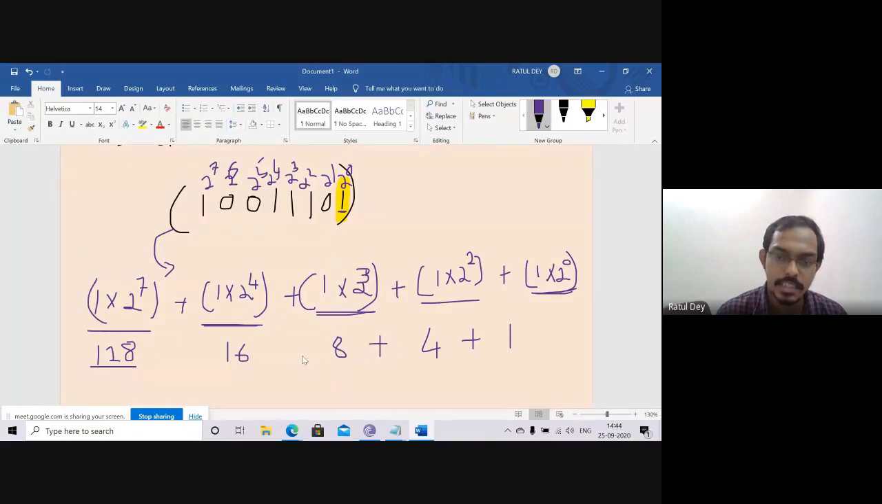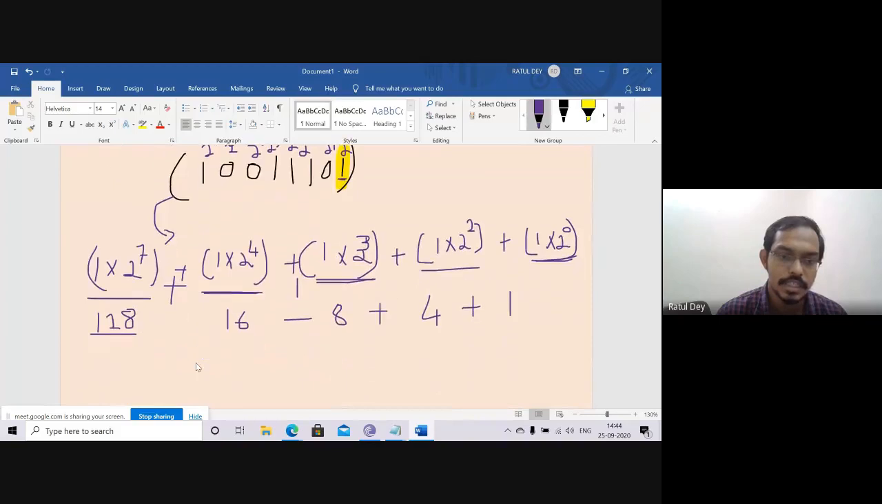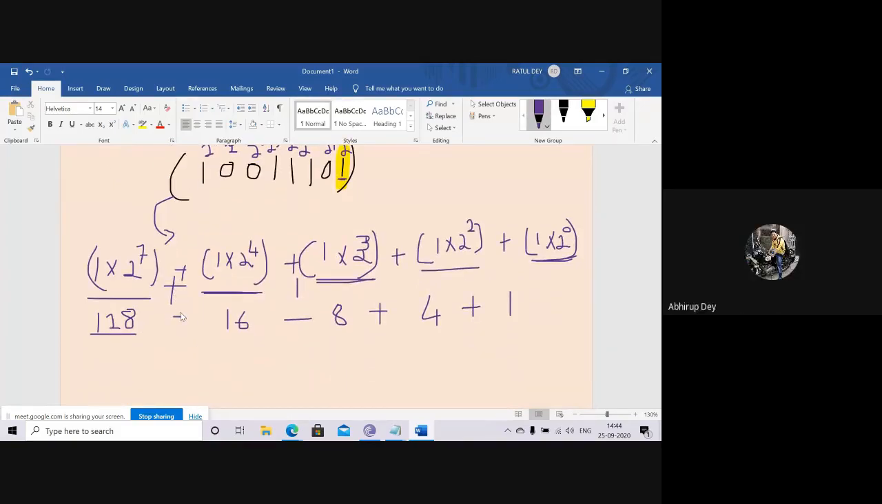So can we add these numbers? So you can get the result. So what is the result? Can anyone say? 157. So it is 157.